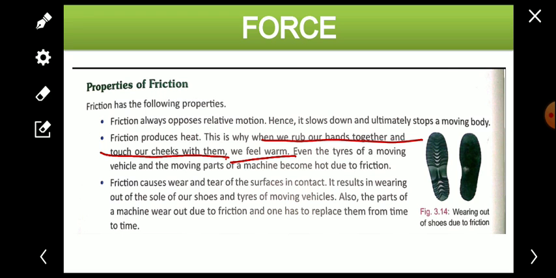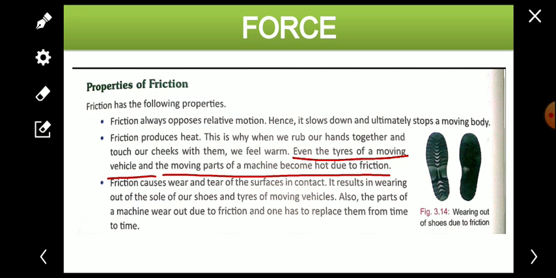Why? Because when we rub the hands, because of the frictional force, heat is produced, and because of that heat, we feel warm. So frictional force produces heat. Even the tires of moving vehicles and the moving parts of a machine become hot due to the friction. So because of the friction, everything gets heated, even the machinery parts and the tires.